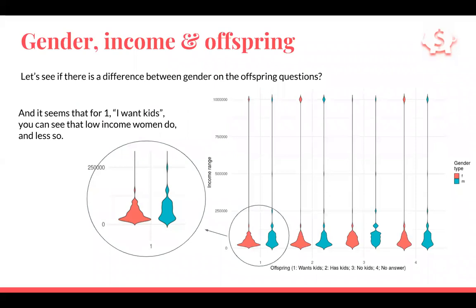We could see that there's a very clear difference between female users in red and male users in green in the category of wants kids for the low income range. So specifically for very low income users, females are much more interested in having kids, and males are more positive on this when the income increases. Next slide.